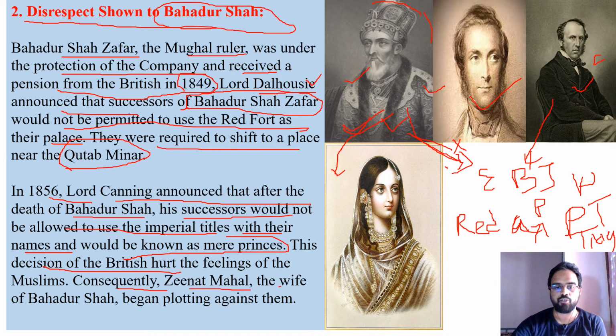Consequently, Zeenat Mahal, the wife of Bahadur Shah, began plotting against them. So Zeenat Mahal was observing all the things that the Britishers, I mean the East India Company people, were doing. So she started plotting against them. She felt that somehow we have to eradicate these British people and send them away from this place. So she started some plottings, plans and other things secretly against the British rulers or the East India Company rulers.